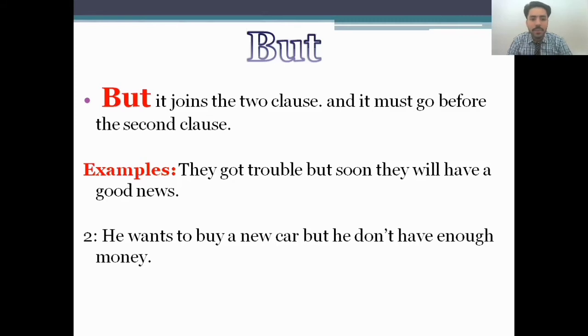And the second example is, he wants to buy a new car, but he doesn't have enough money. You see in this sentence, he wants to buy a new car. This is one sentence, and he doesn't have enough money is another sentence. But with the help of but, we connect the two different sentences. This is all about but.